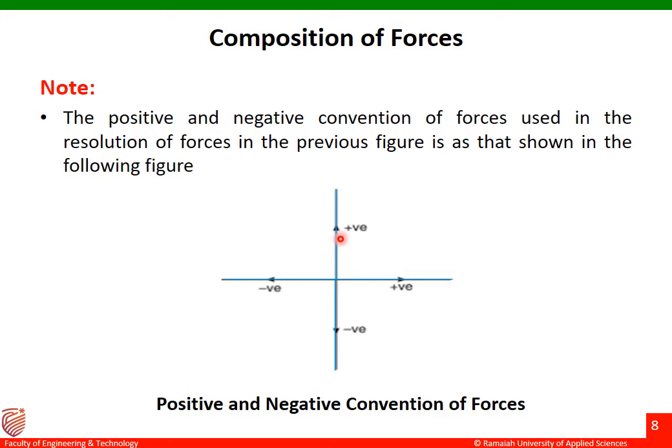You can see here the force which is acting upwards will be taken as positive, and the force which is acting downwards will be taken as negative. The force which is acting towards the left hand side is taken as negative, and the force which is acting towards the right hand side is taken as positive. This is the sign convention which we have to follow whenever we want to solve any problem.